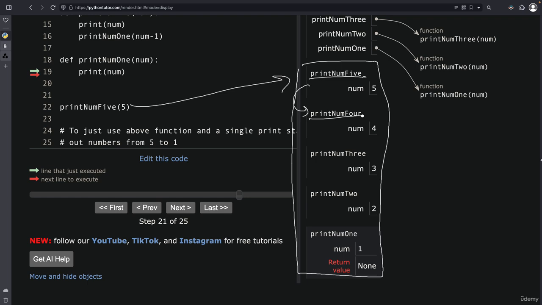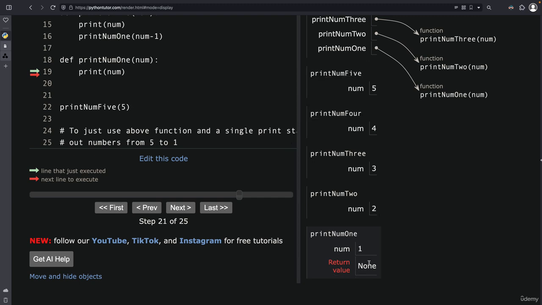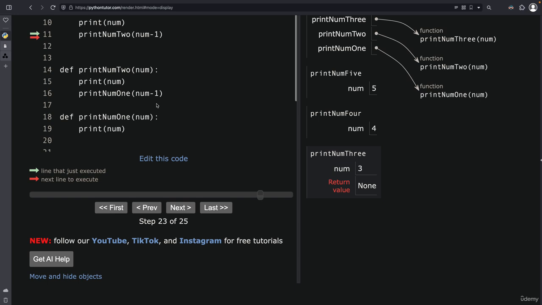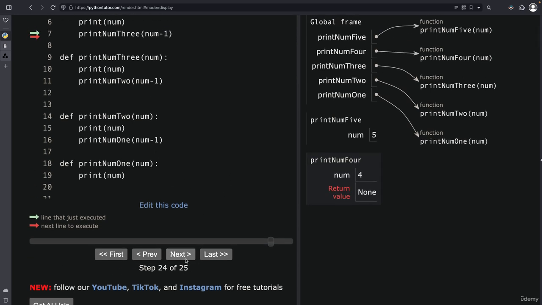Now, if I just move forward, everyone, because num1 has completed its work, it is saying that I will return none, because again, we are not returning anything, we just printed, and it will get removed from the memory. See, it got removed. Now num2 is saying, okay, whatever work this particular function or line has to do, it has been done. My whole work is also completed, so I can get deleted. 3 again is going to say the same thing. 3 gets deleted. 4 again is going to say the same thing.